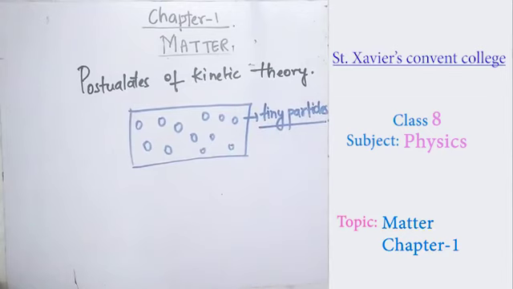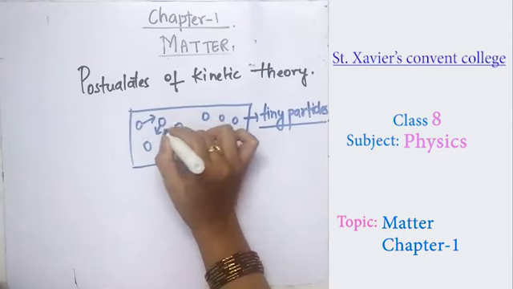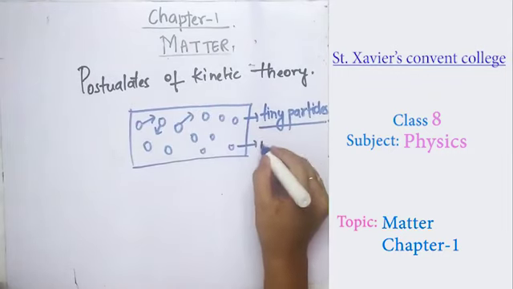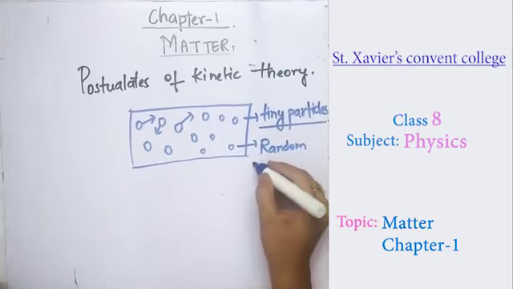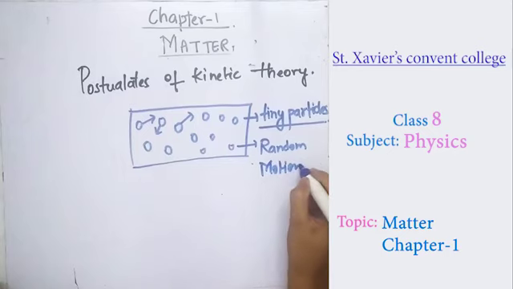When these are in confined liquids and gases, they can randomly move here and there. So tiny particles have a random motion. They are liable to move from here to there, and they have a random motion. This is the second postulate.